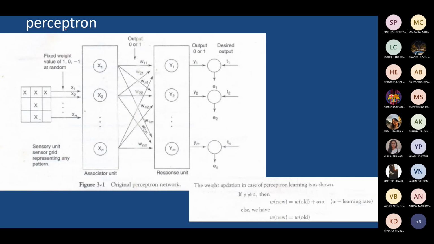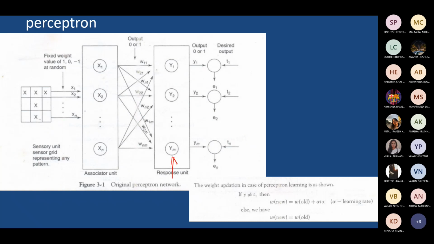Basically, the term perceptron has come because it is going to accept some data from a sensory unit, say maybe some image or some character or some pattern you want to read. That will arrive as a series of x1, x2, through the input layer, which is sometimes referred to as the associator unit, which associates with the sensory unit and receives the input. That will deliver the input to the response unit.